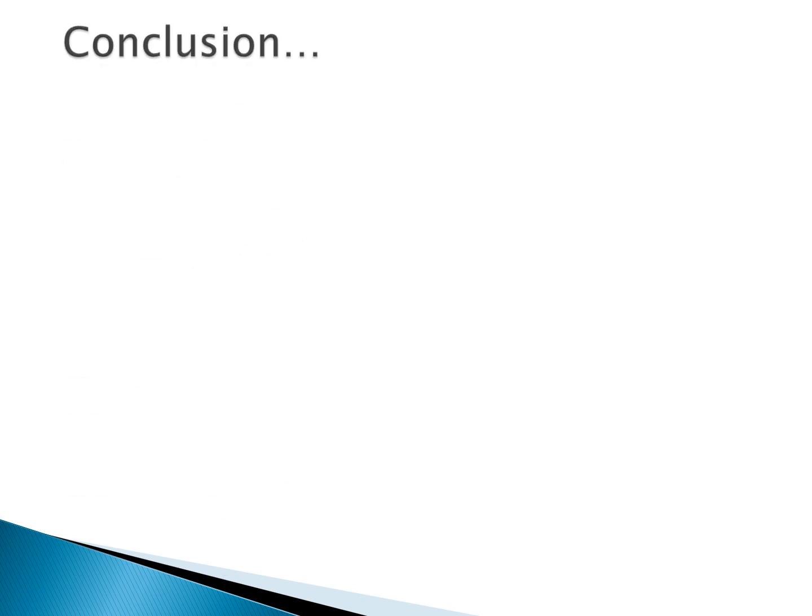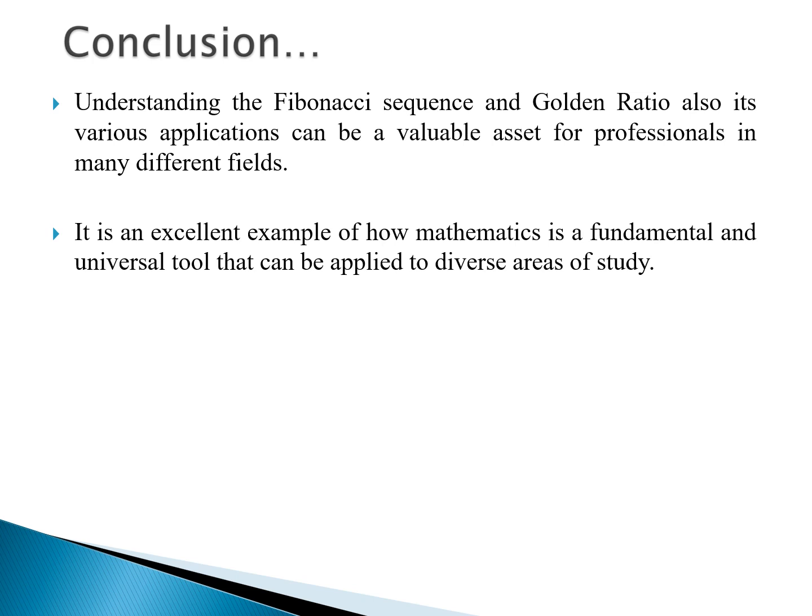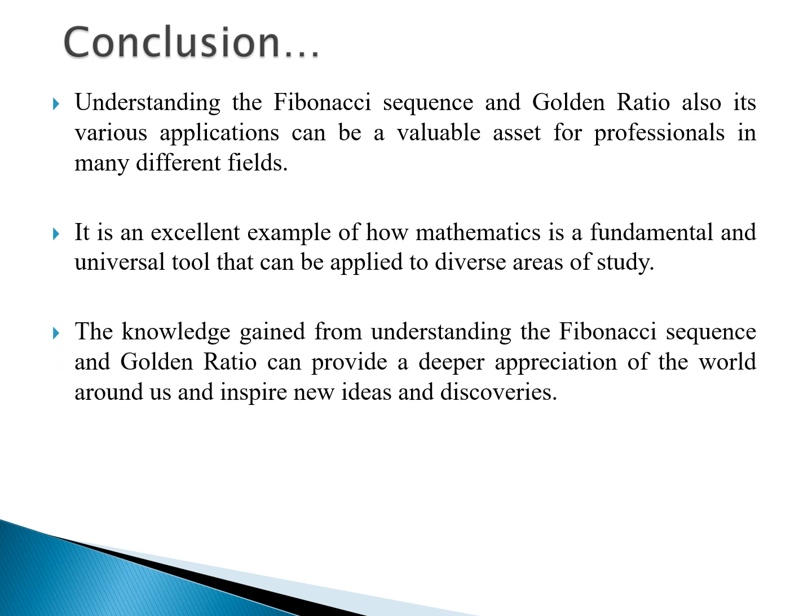So now we have come to the conclusion. We saw what the Fibonacci sequence, Fibonacci spiral, Fibonacci in nature and golden ratio are, and the relationship between the two. The conclusion of this module is that the Fibonacci sequence and golden ratio have various applications for all professionals. It's an excellent example of how mathematics is used everywhere in diverse fields of study. The Fibonacci sequence and golden ratio give us a deeper appreciation of the world around us, with new ideas and discoveries.